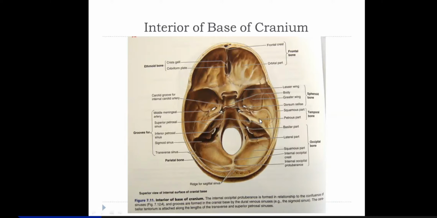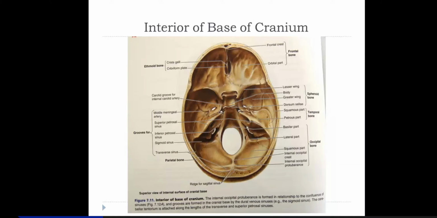Then we'll talk about the petrous temporal bone. Remember one thing, if you remember, I taught you about the petrous temporal bone. Any single point which is very important: I told you that it is the densest bone of the human body.